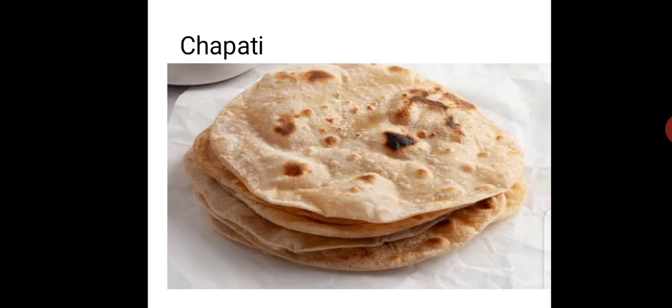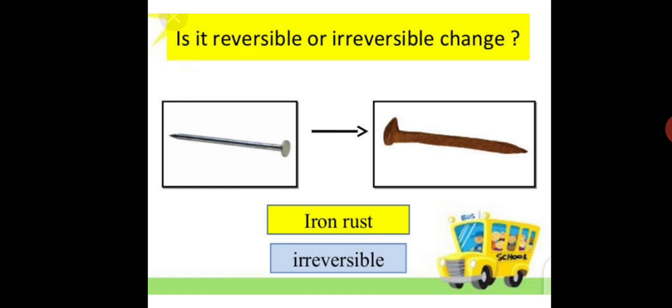Let me show you this chapati. Can you see chapati? This is a meal that is always eaten. You can see this, you can't get back the original substance. So we have other examples. We have the rusting of iron. Can you see this nail? This nail rusted. You can't get back the original nail, so it's an irreversible change. Rusting of iron is an irreversible change.